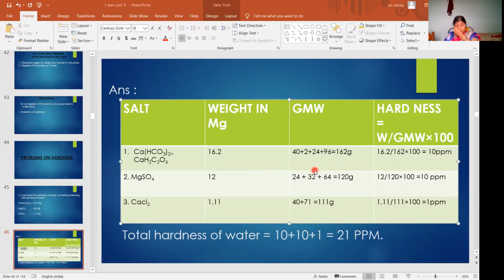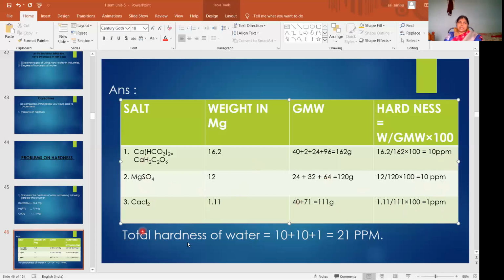Then you have to calculate the hardness of each salt. So here, what is the weight? 16.2 by 162 into 100, that is equal to 10 ppm. Then next, 12 by 120 into 100, 10 ppm. 1.11 by 111 into 100, 1 ppm. So from this salt you are getting 10 ppm hardness, from this salt 10 ppm hardness, and from this salt 1 ppm hardness.